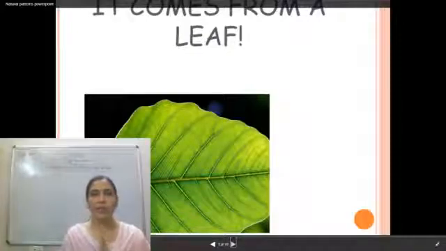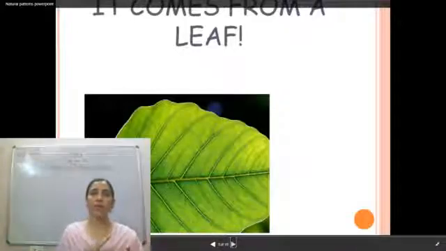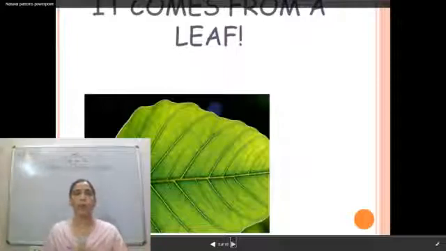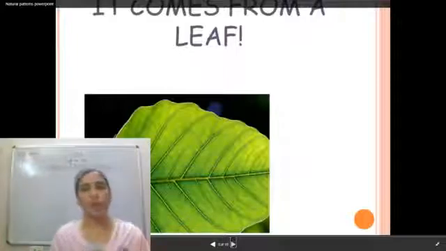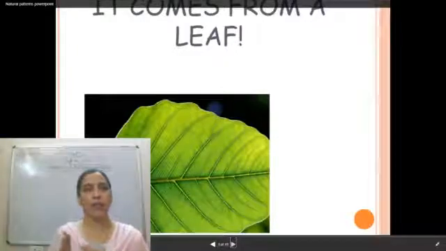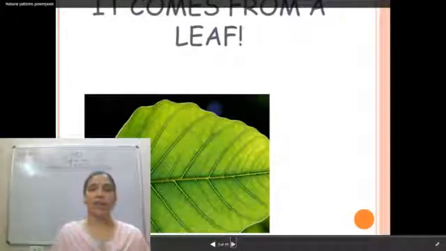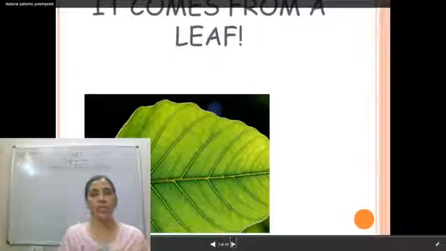The pattern is given by our mother nature, and every leaf has its own pattern. It is not like every plant or every leaf has the same pattern. Every leaf has a different pattern.